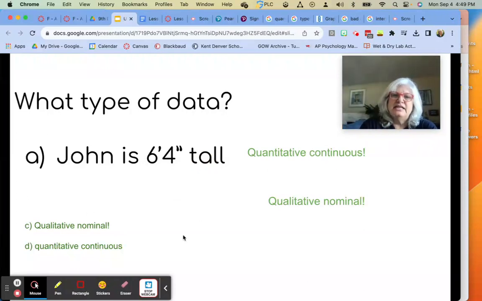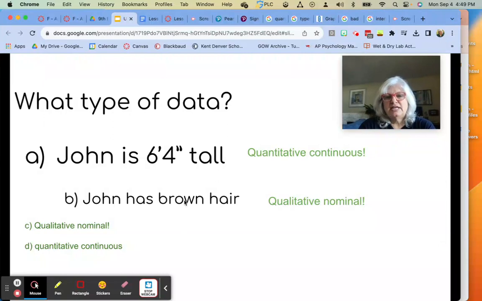Now look at your worksheet again. Let's take a look at B. John has brown hair. Notice brown is something you got with your senses, with your sight. That is qualitative, it's the quality of his hair. And it is nominal, meaning brown, blonde, red. It's not a continuous qualitative trait. I'm not going to go over the other two. The answers are qualitative nominal and quantitative continuous. Hopefully you guys got that.